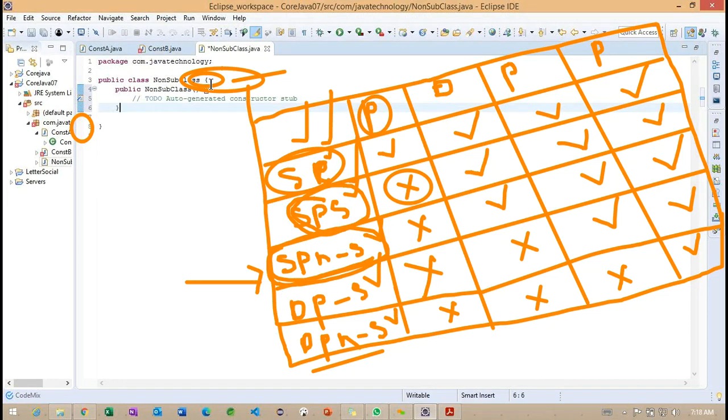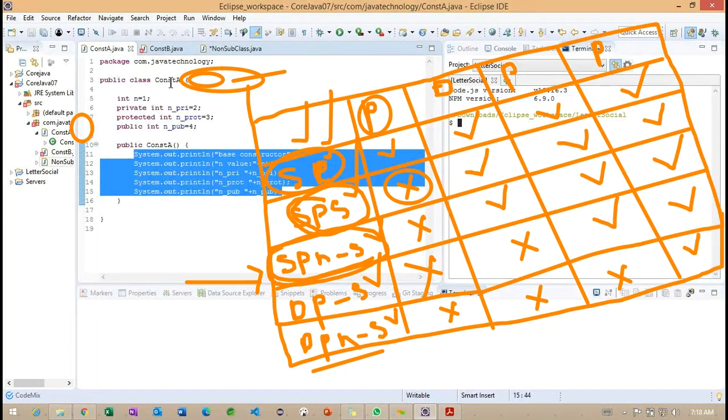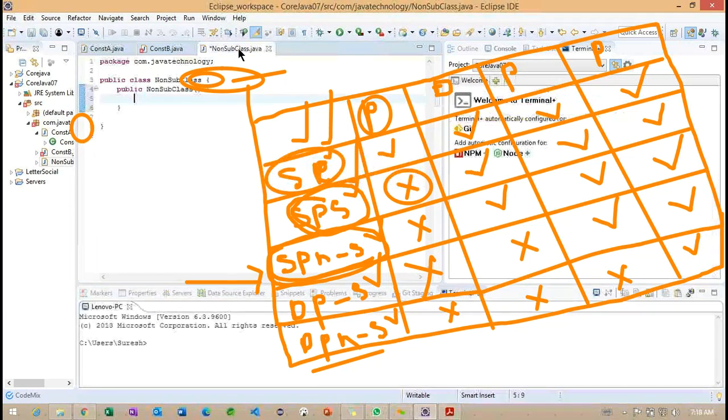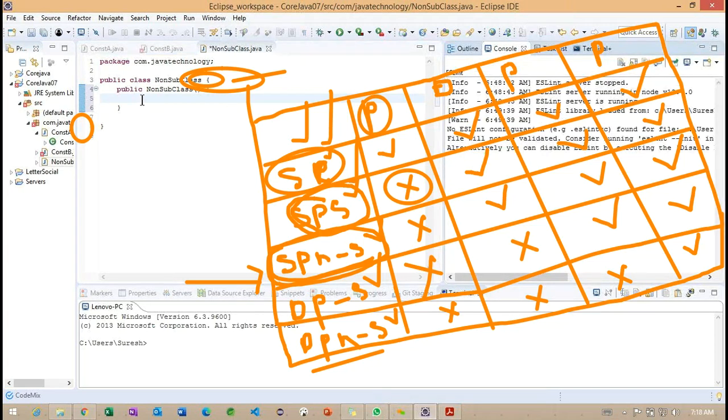Inside this particular constructor, there is no relation between constructor A and the non-subclass. Getting the point. So how can we work here? Whenever we do not have any relation, we'll create an object of this particular class here.